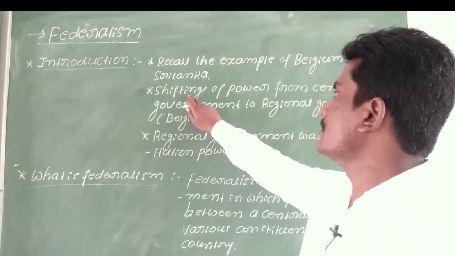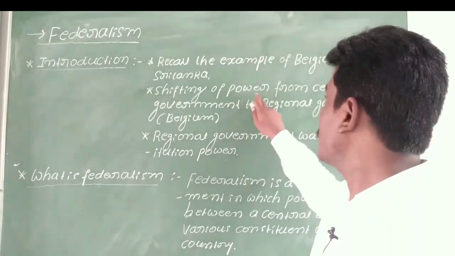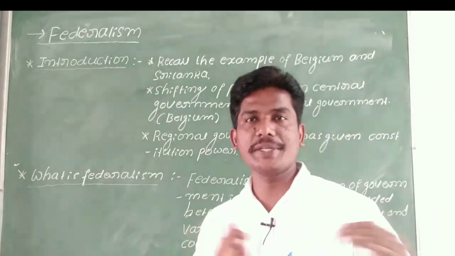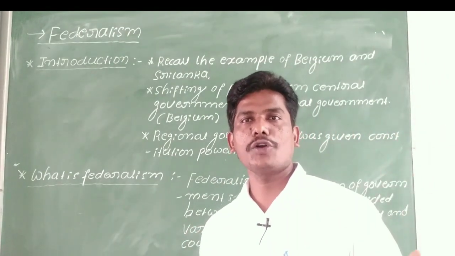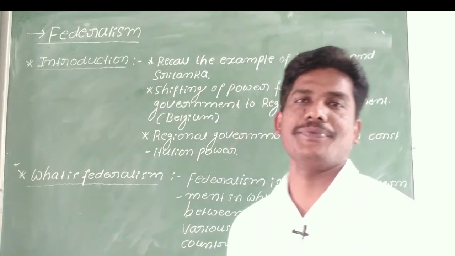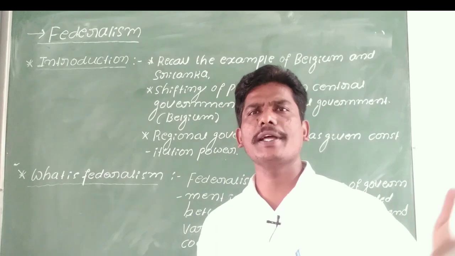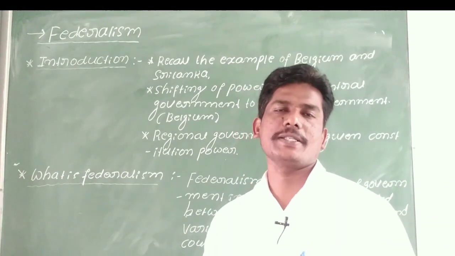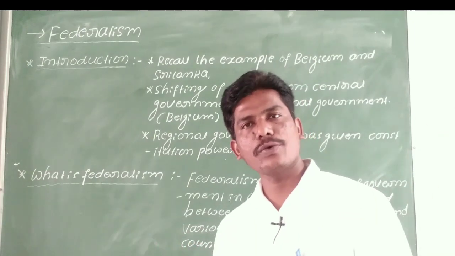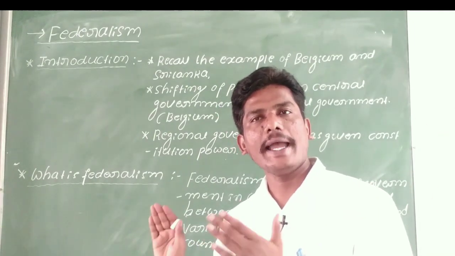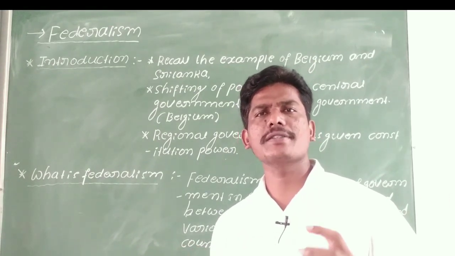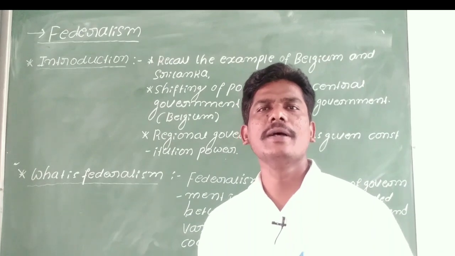For example, the shifting of power from the central government to the regional government. Shifting the powers from central authority to local authority existed in Belgium, right? We might already know about that story from the first lesson. The power is distributed between the central government, the state government and the local governments, and each government works independently in Belgium.